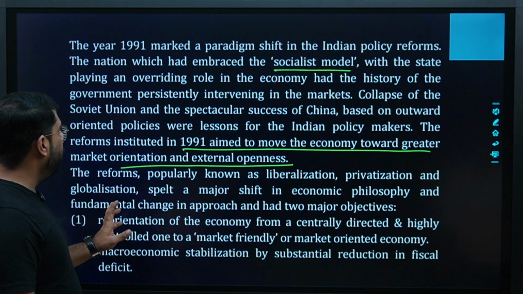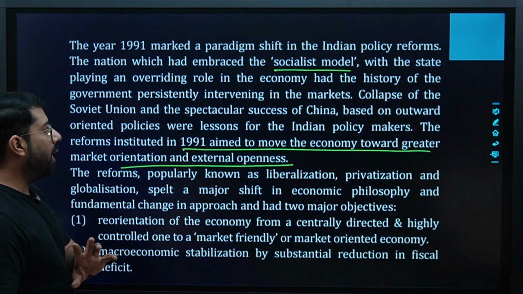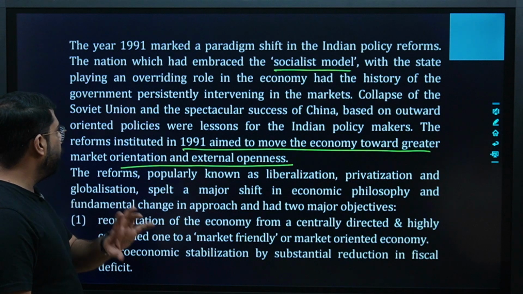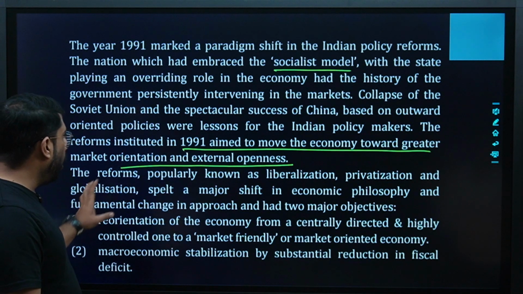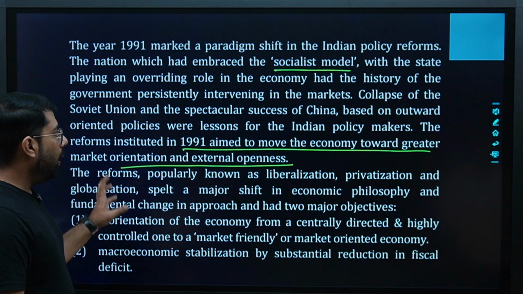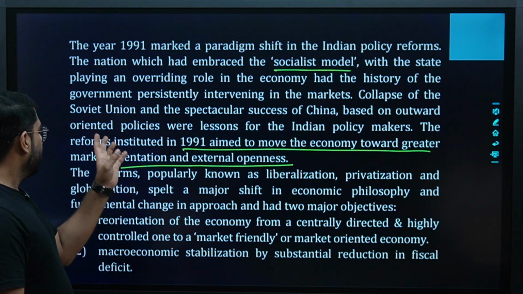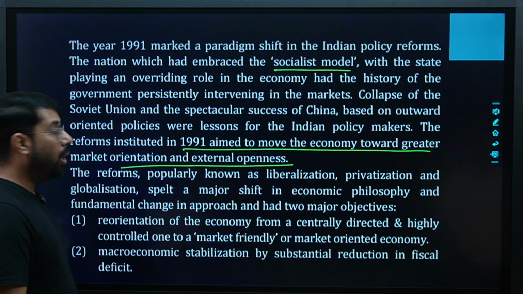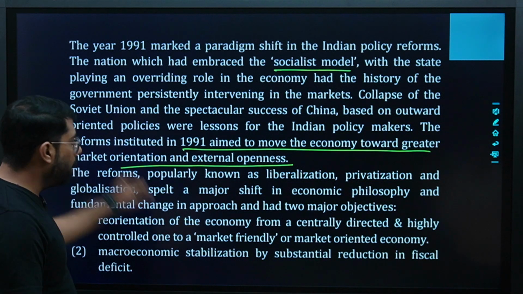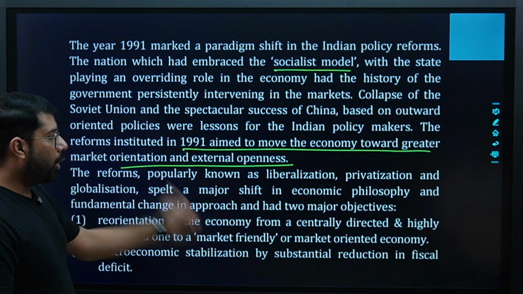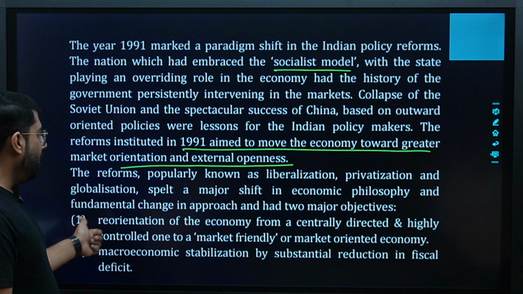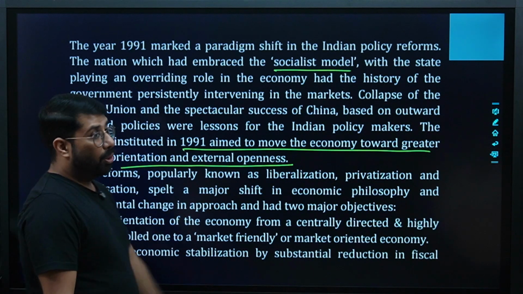Collapse of the Soviet Union, and the spectacular success of China based on outward oriented policies were lessons for the Indian policymakers. The reforms instituted in 91 aimed to move the economy toward greater market orientation and external openness. The reforms, popularly known as LPG reforms, spelt a major shift in economic philosophy and fundamental change in the approach, and had two major objectives.